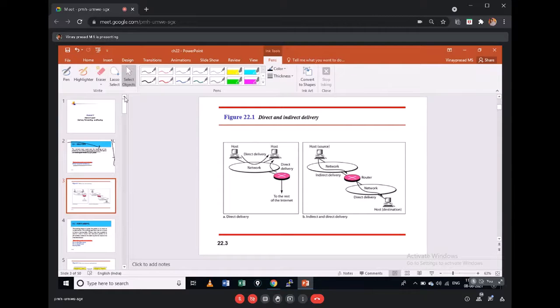Direct delivery is whenever your host, your source and the destination, are in the same network. That type of delivery we call direct delivery. Or we have another one: when any router is delivering a package to a host, which is also called direct delivery. Indirect delivery takes place when a source and a destination are in different networks.